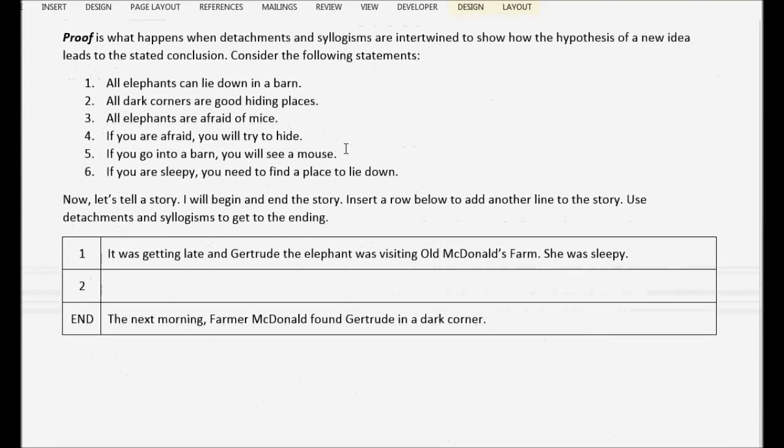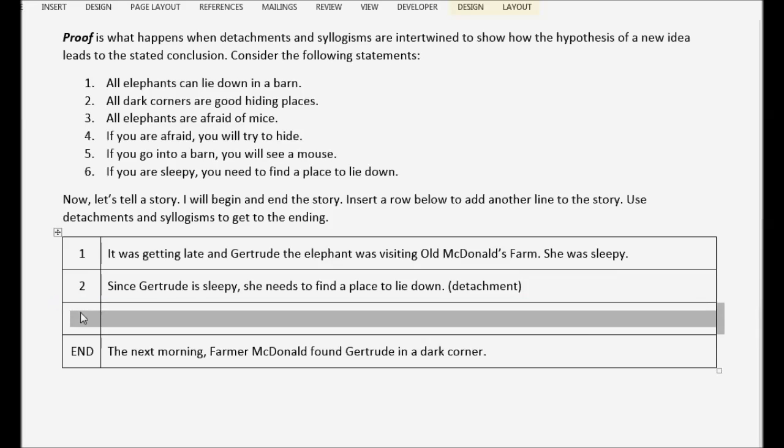And now the big one. So, Gertrude the elephant is sleepy. We come up here and we look and see, alright, is there anything that applies to a sleepy anything? So here, look at this, statement 6. If you are sleepy, you need to find a place to lie down. Since Gertrude is sleepy, she needs to find a place to lie down. This is a detachment, just so you know.